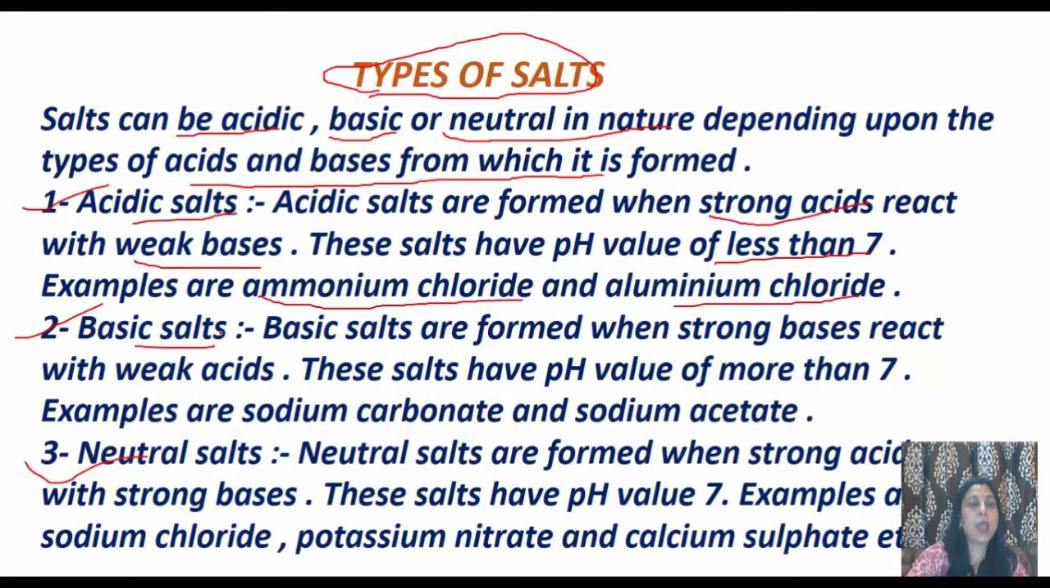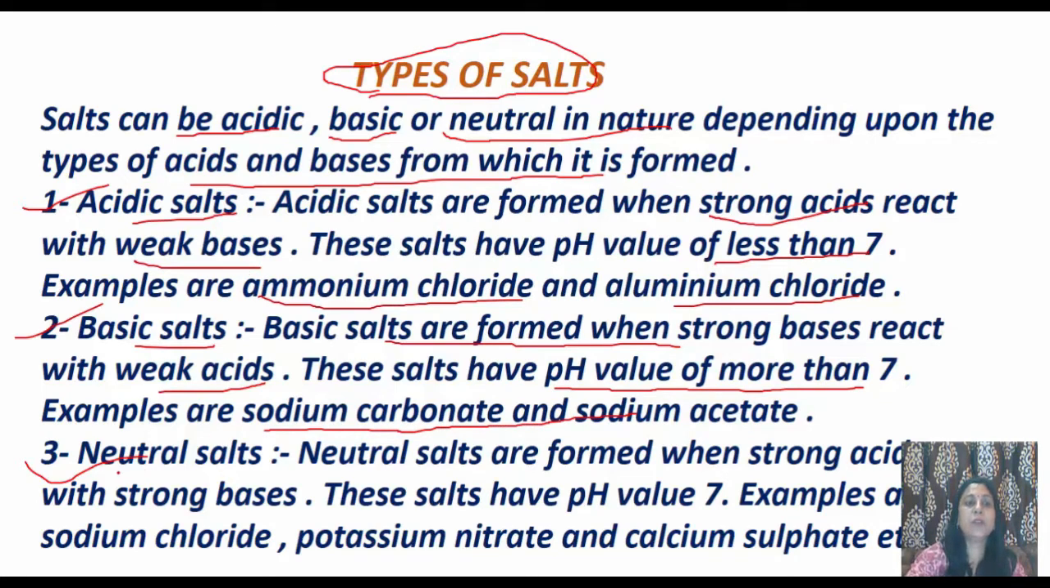Now basic salts. Which ones will be basic salts? Which are formed when strong base reacts with weak acid. Now the base will be strong and the acid weak, so obviously the salt that forms will be basic salt, and these salts have pH value of more than 7. Examples of basic salts are sodium carbonate and sodium acetate.